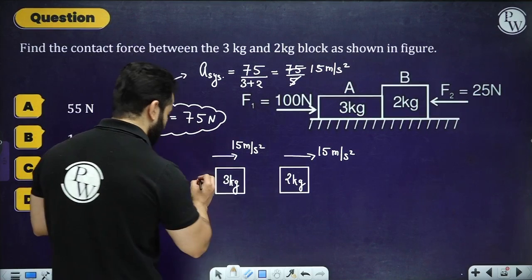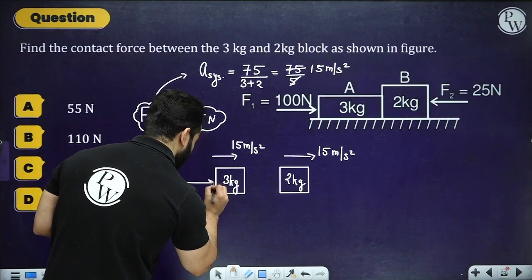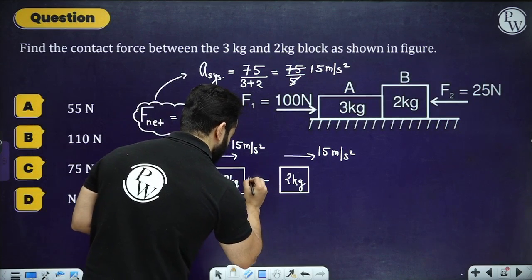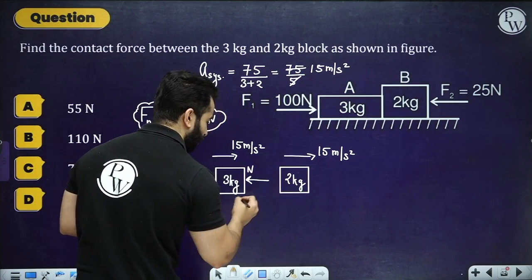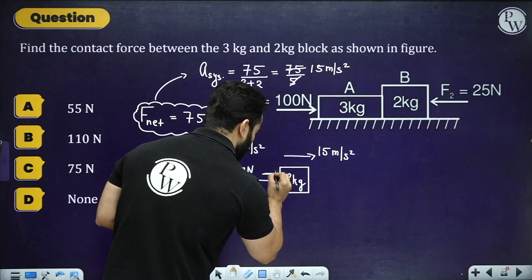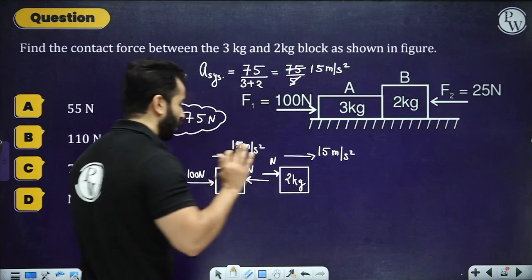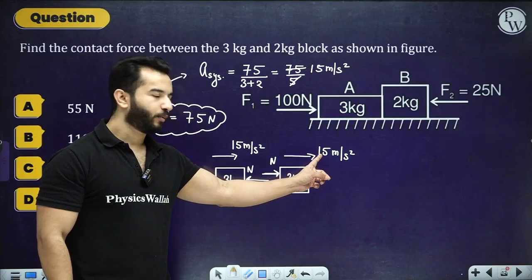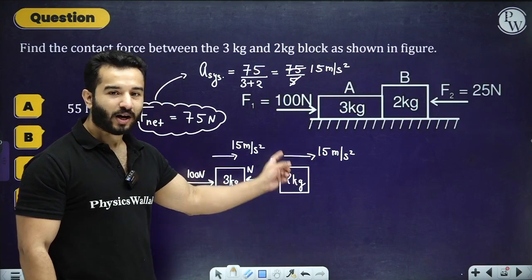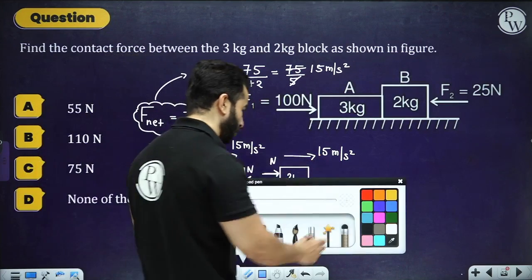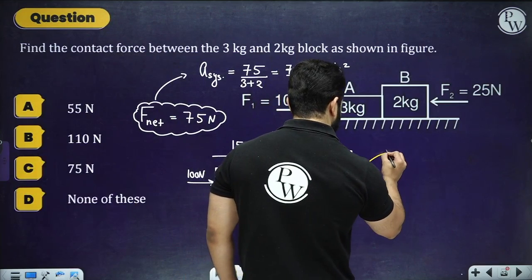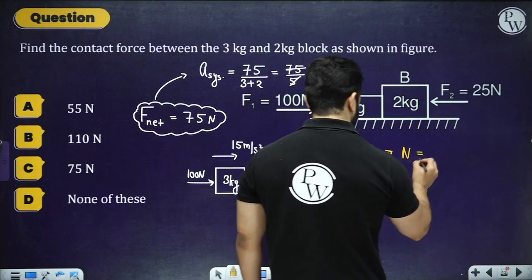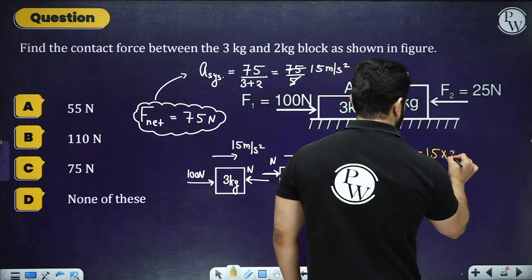All I have to do is, I know that I have got 100 Newton over here, and I'll draw a normal reaction something like this, and let's call it N. The other normal reaction on this 2 kg will also be N. Now please understand, I've got no other force on this 2 kg, but I know that it is moving with 15 meter per second square. So again, let's apply Newton's second law. N equals 15 times 2, which is 30 Newton.